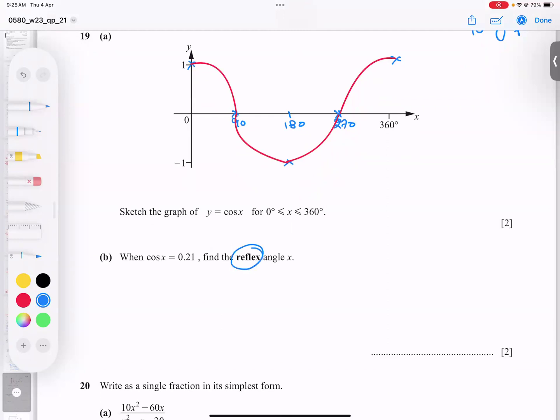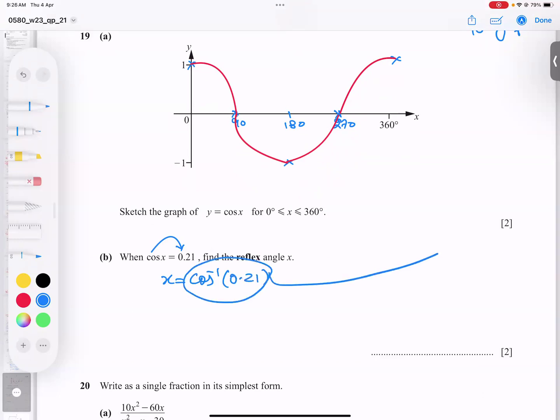Now he said reflex angle. A reflex angle is more than 180 degrees and less than 360, we can say even. But more than 180 is the best way to understand. How to find this one? So cos will go to the other side. Okay, and I will get what? x equals cos inverse 0.21.